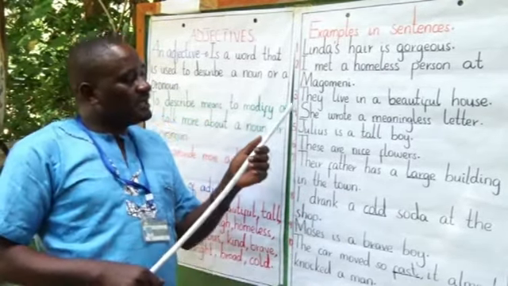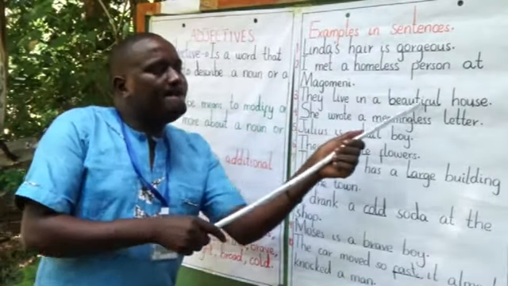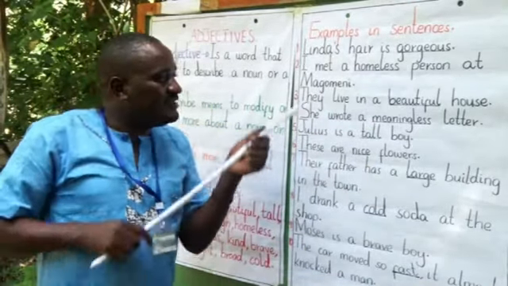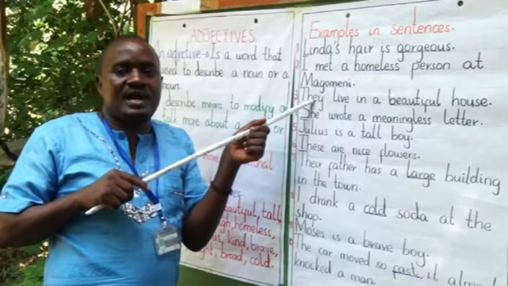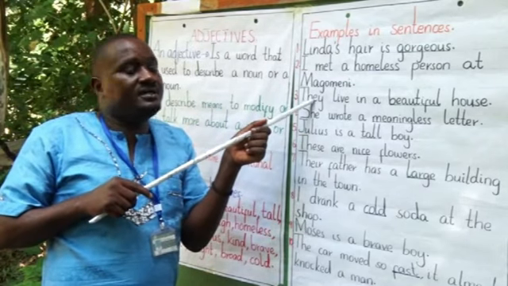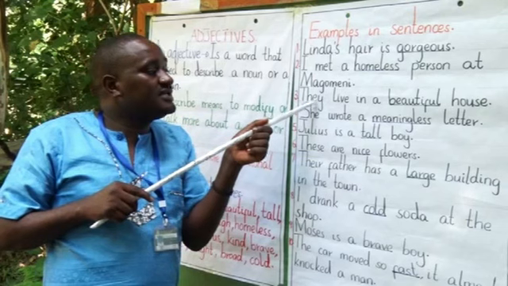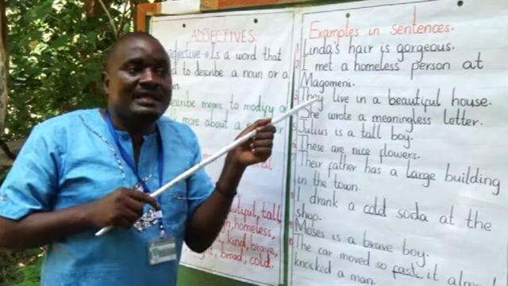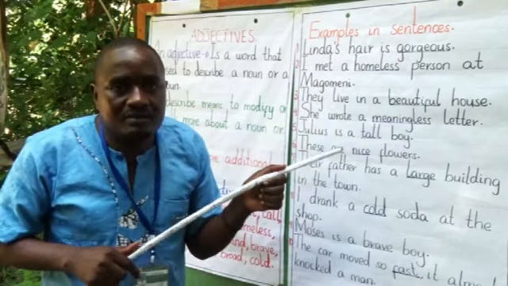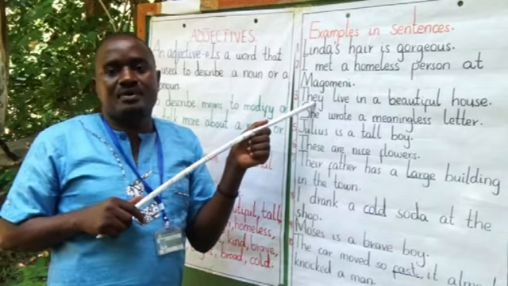They live in a beautiful house. They is a pronoun. As I told you previously, adjectives are used to describe nouns and pronouns. So the word they is a pronoun.